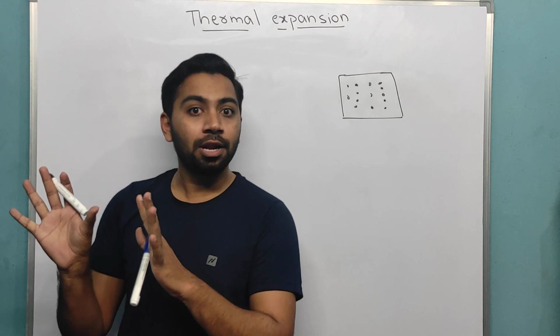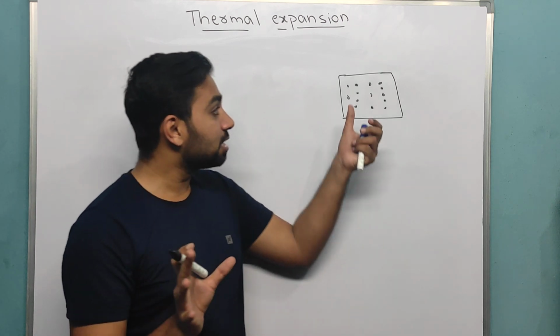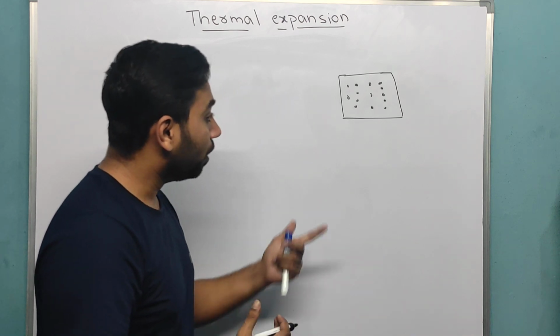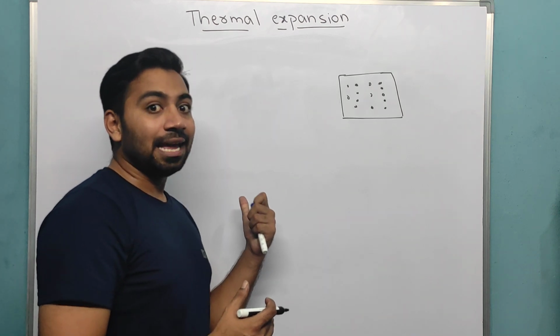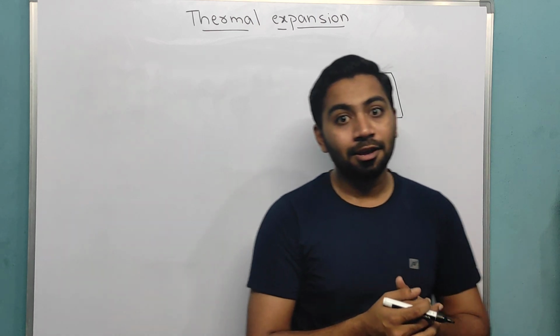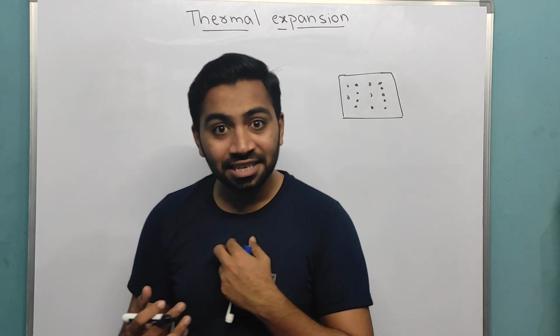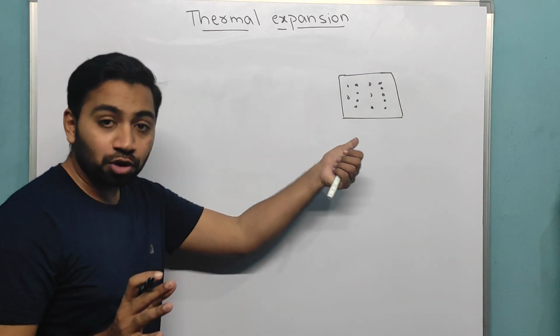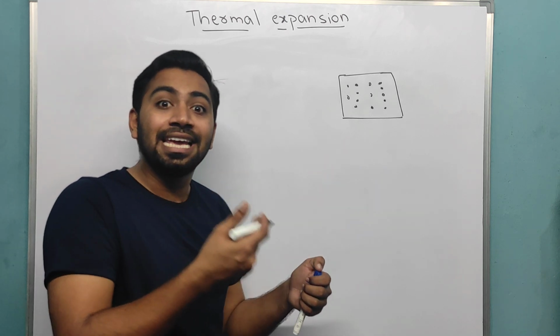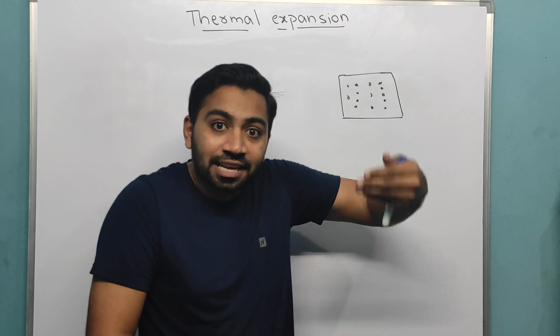If something is stored, it has potential energy, maximum potential energy. Now, when you give temperature, it starts moving, which means potential energy is converted into kinetic energy. The potential energy started decreasing.